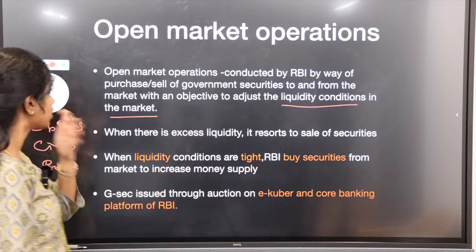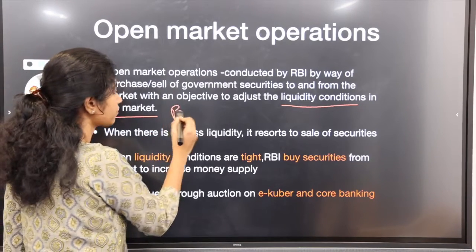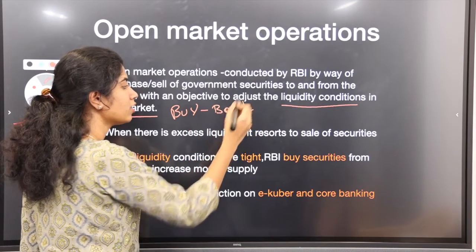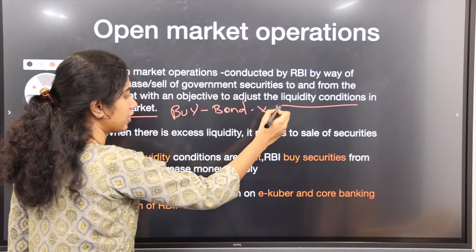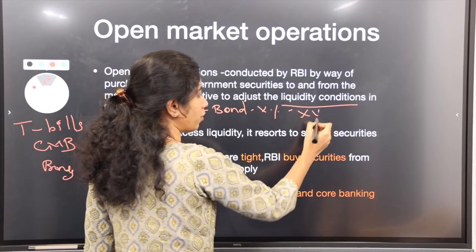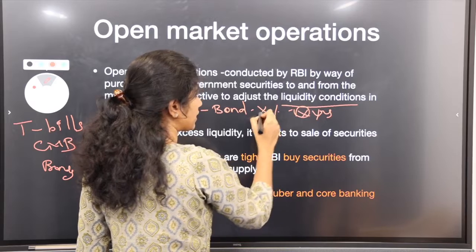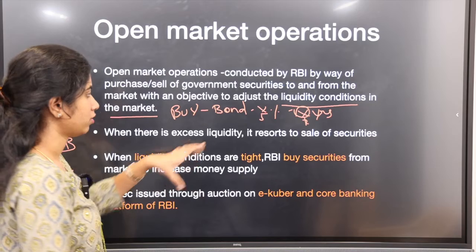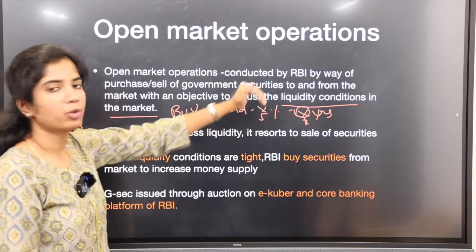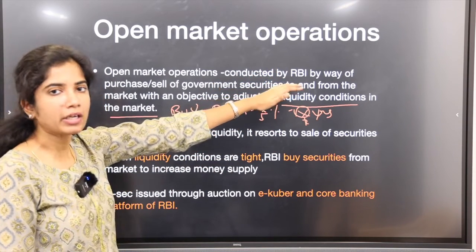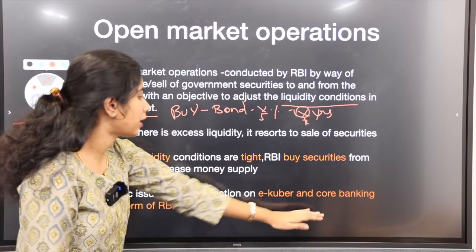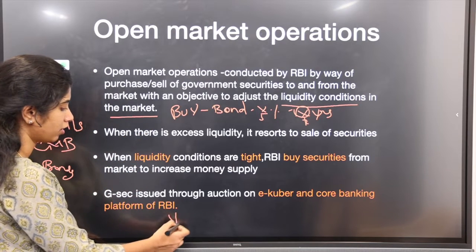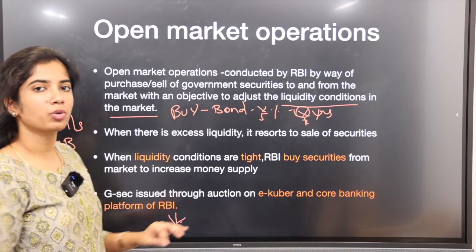So suppose you are buying a bond. Why will you buy a government bond? It says that it will return X percentage, 5% after X years or months. So name it, 5% after 2 years or a year. So you are buying a bond in that. When you buy, the money will go to RBI, because RBI is conducting that auction through e-Kuber and the core banking platform. At that time what will happen? Money supply will reduce. So this is a measure to tame inflation.